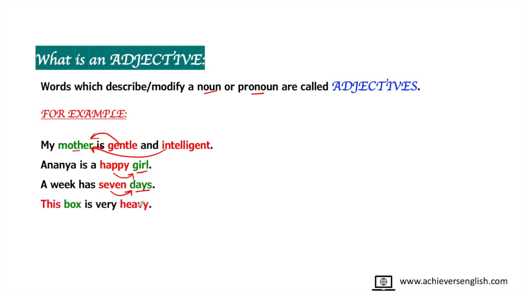Let's see the next one. This box is very heavy. Here, box is a noun. So, the word this is modifying box, and the word heavy is also modifying the box. So, in the introduction, we just have to remember that those words which modify a noun or a pronoun are called adjectives. Before we go ahead, just have a look at the kinds of adjectives.